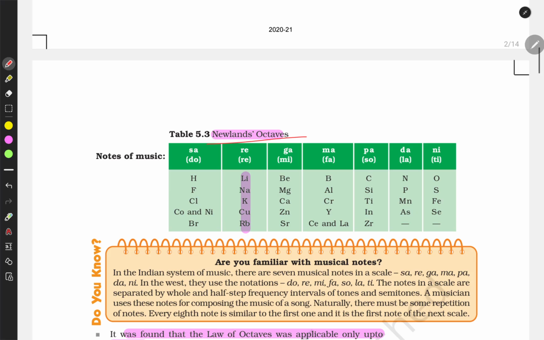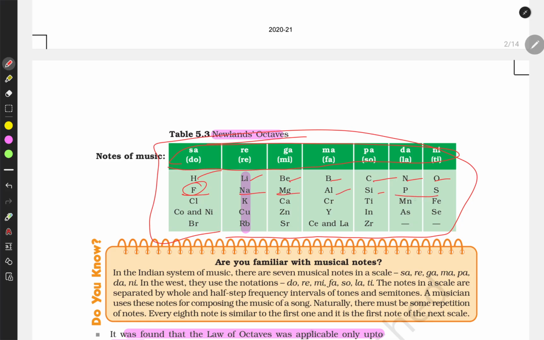There is a chart for it, and there are 7 elements. He grouped them this way: hydrogen, lithium, beryllium, boron, carbon, nitrogen, oxygen, and again fluorine, sodium, magnesium, aluminum, silicon, and so on. So this atom has properties similar to this one.